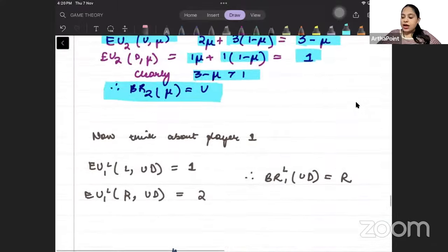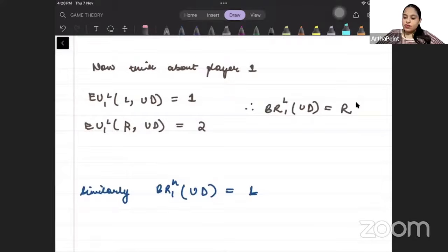Okay. Now let's think about player 1. We are following backward induction. We have thought about player 2. Now I want to think about player 1. In order to think about player 1 now, we need to go ahead